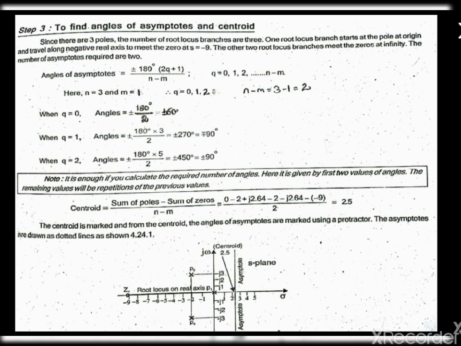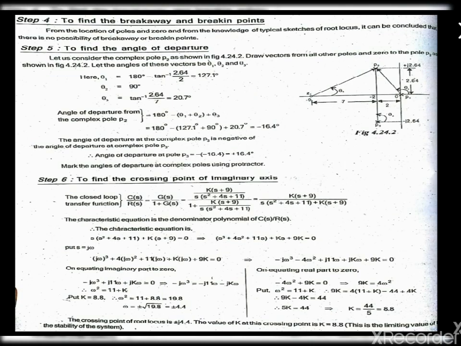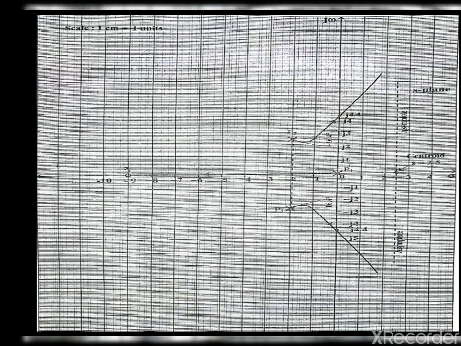After that we find the value for centroid: sum of poles minus sum of zeros. So adding all the poles and adding all the zeros and subtracting, we get the value as 2.5 here. We have to mark this in the graph as centroid like this.